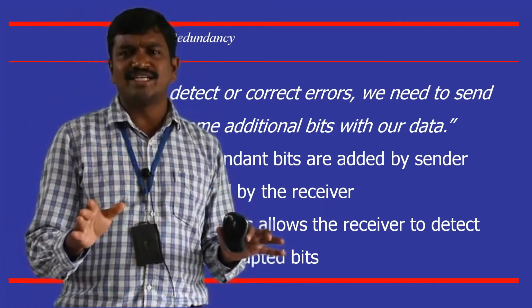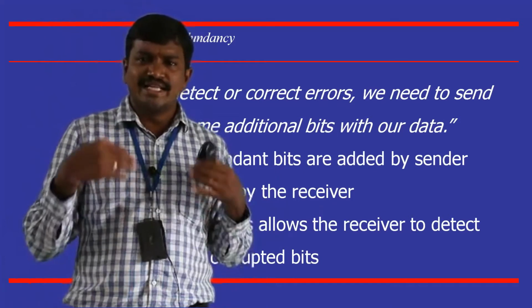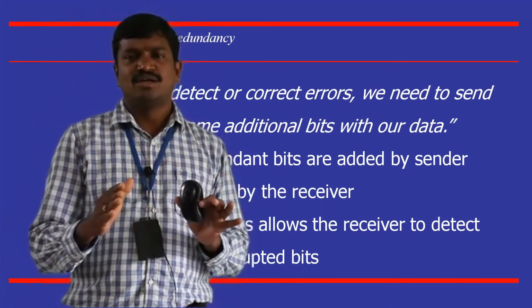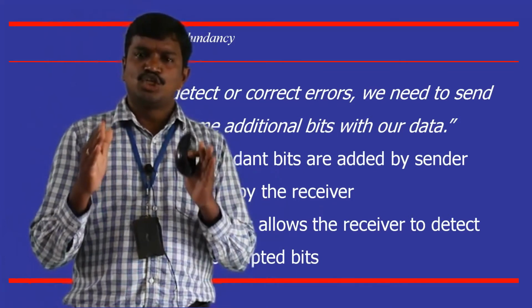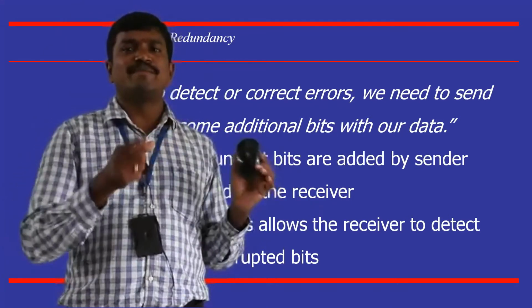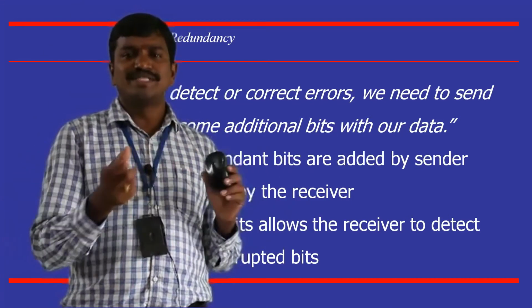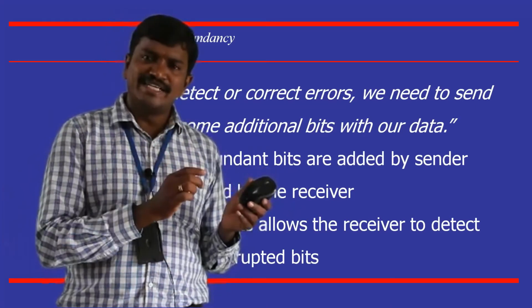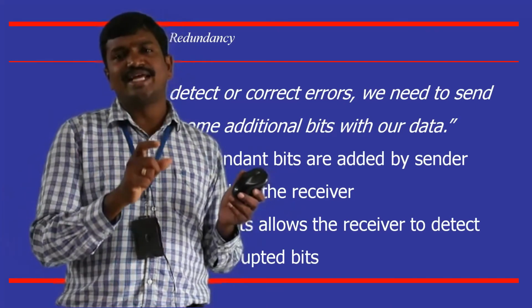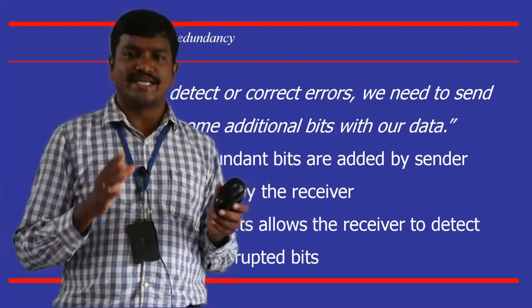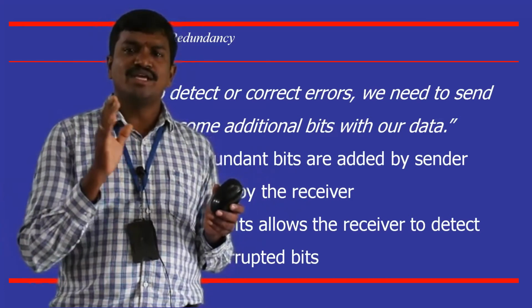There are many methods to generate these redundant bits. These redundant bits should relate to the data. There should be some relation between redundant bits and data. How that relation is created is with the help of these coding techniques.